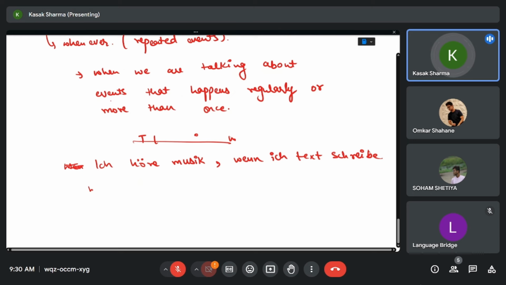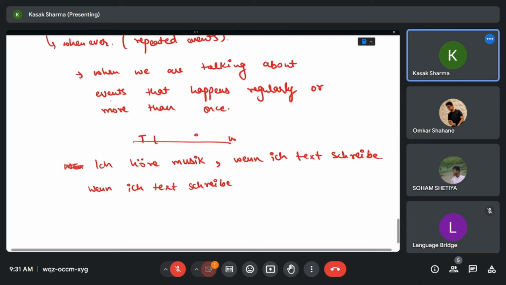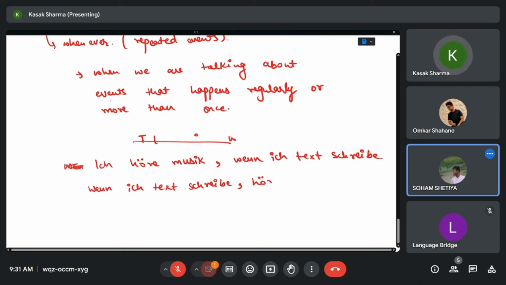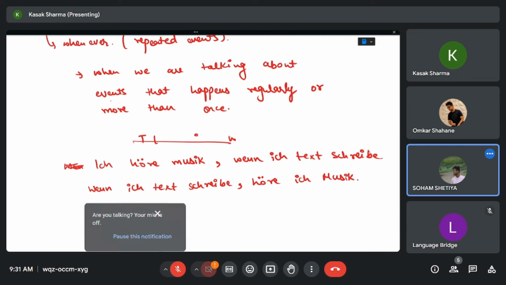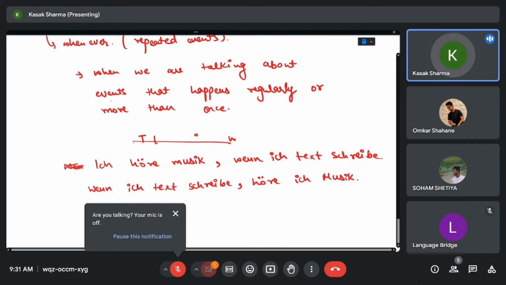If you want to use wenn at the start: Wenn ich Text schreibe, comma, höre ich Musik. As in verb comma verb rule.